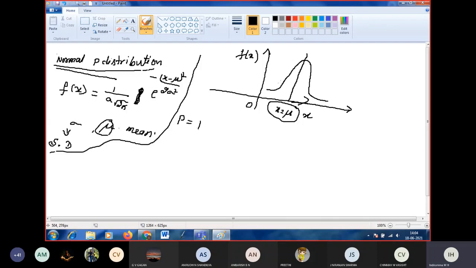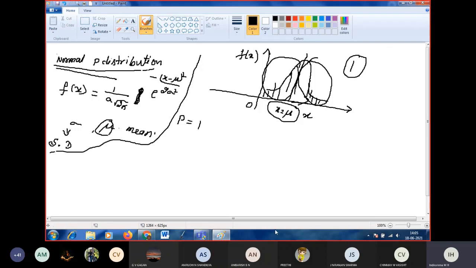Okay, here, instead of probability, we can say the area under this curve. So the total area is 1. The right side area is 0.5 and the left side area is 0.5, because it is symmetric about the line x equal to mu.